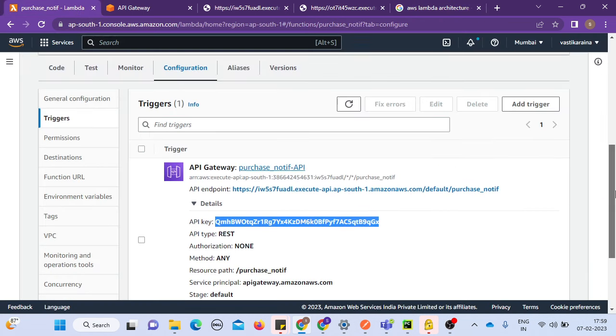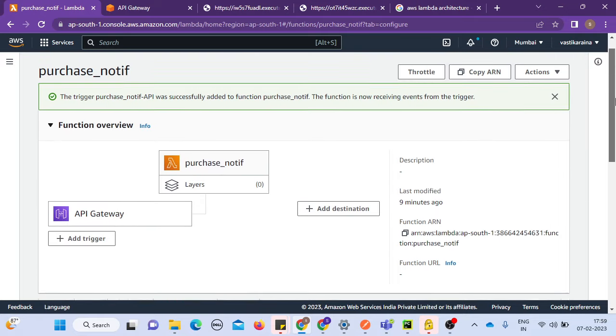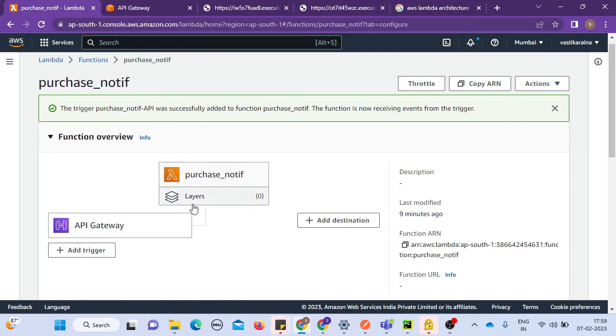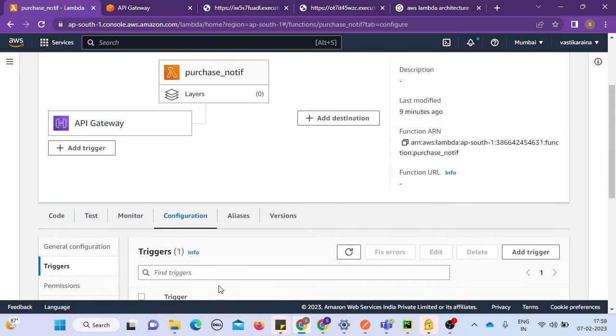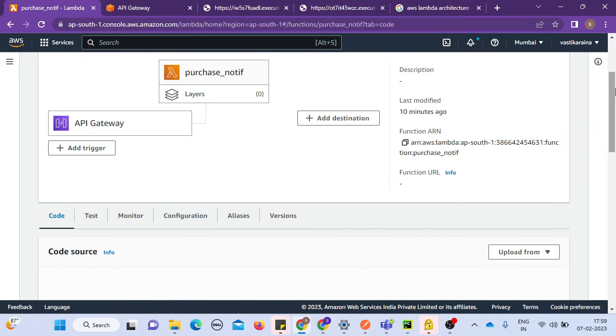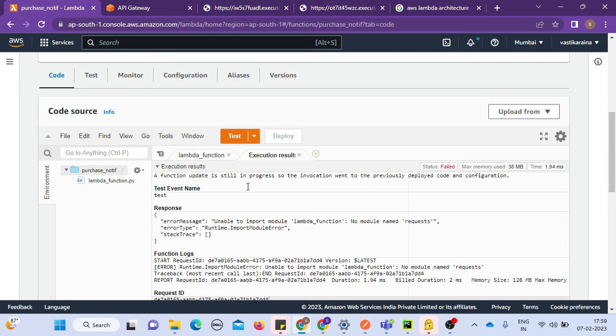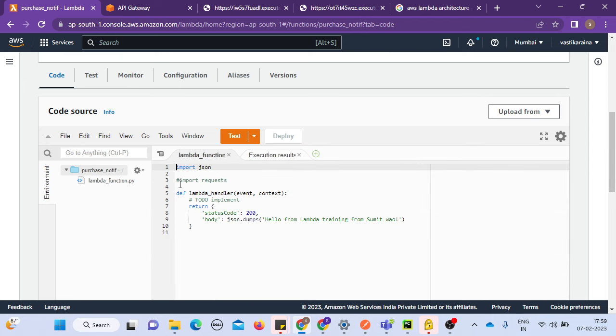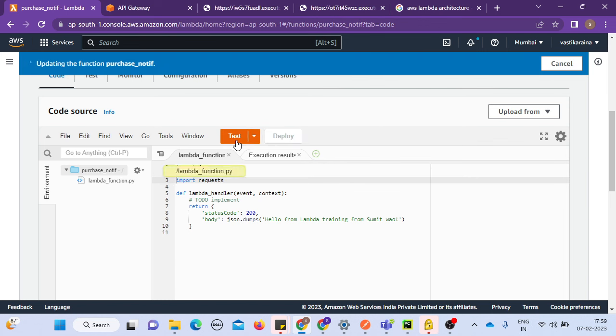Now, I think for this video, this is good. There are other videos I want to add, which will cover layers and destinations. I'll just give you the intro. Like I said, if I make a request library call here in the code, it will throw an exception. I can show you again: let's deploy, test.